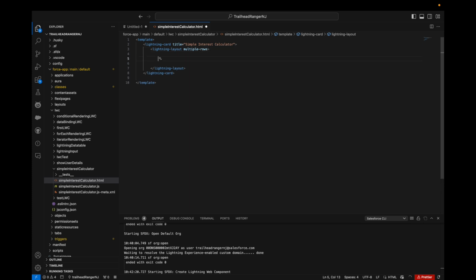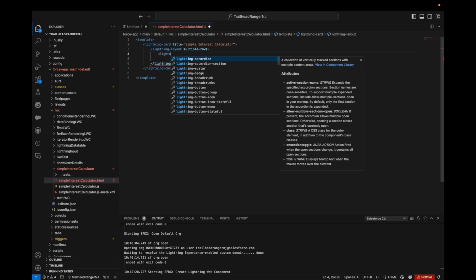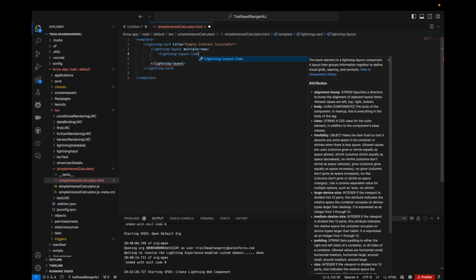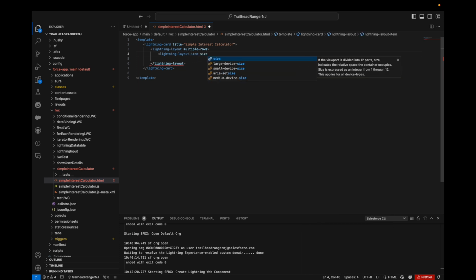Then we'll define one lightning layout item. This will have a field, and we are defining its size as 12, that is it will occupy the complete row. If we give it a size of 6 or less, it will be in one column, and we can have another field in another column as well. Okay, so let's try that. We will have this in one column, then have padding as around medium.